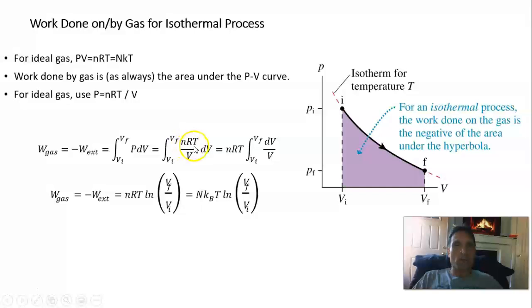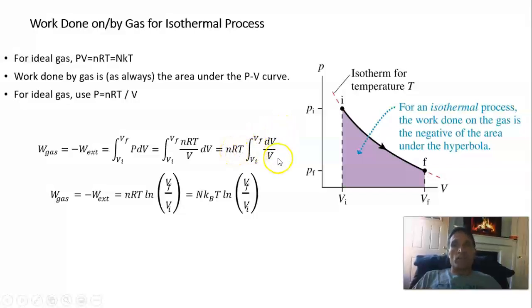So pressure is nRT over V. The work done by the gas, the area under the curve, is the integral of nRT over V times dV. If it's constant temperature, and the gas is in an enclosed container, then n and T are constants, and we can pull everything out.